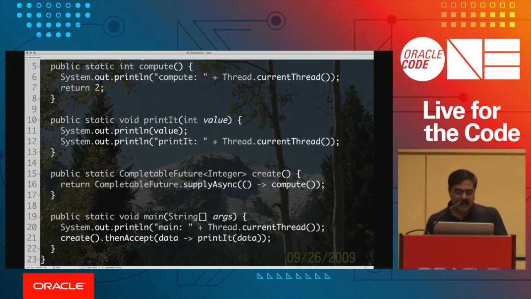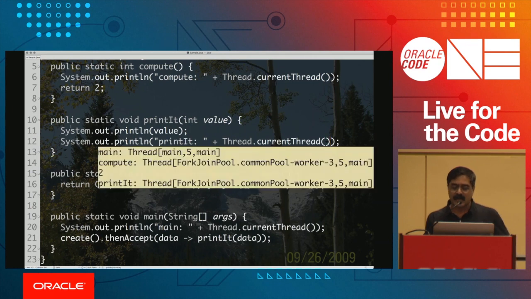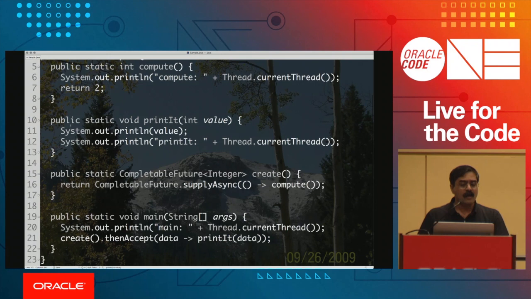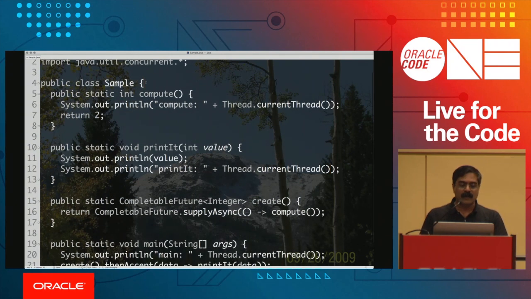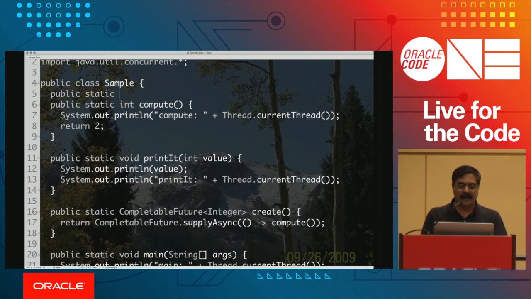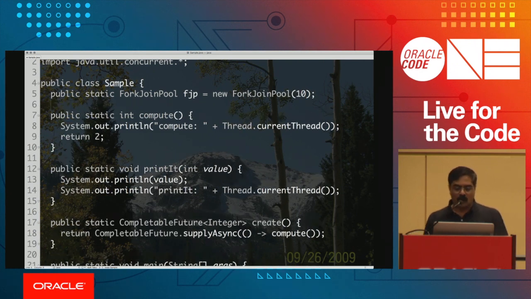To understand that, let's come back to this example. Notice again, the common pool thread is what you're seeing right there. But what I'm going to do in this example is, again, don't take this example literally, but I'm going to create a fork join pool right here. I'm going to say fork join pool, and I will just say FJP is equal to new fork join pool of 10. Let's go ahead and say I'm creating a fork join pool.